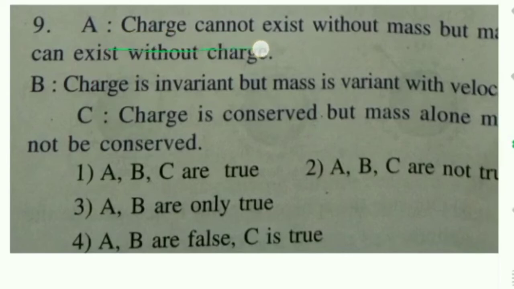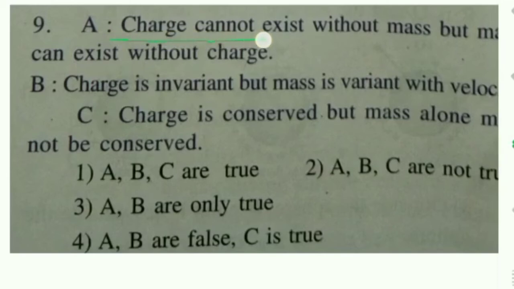Charge cannot exist without mass, but mass can exist without charge. Why? Every charge has some mass, so charge cannot exist without mass.